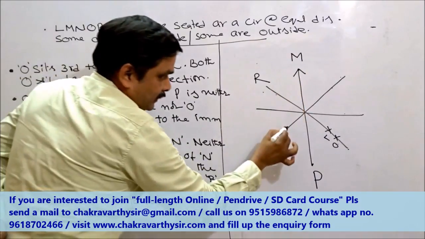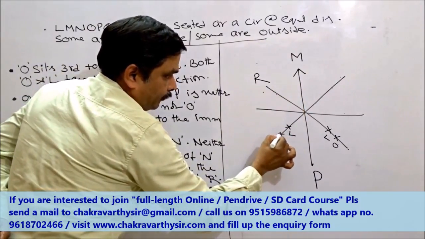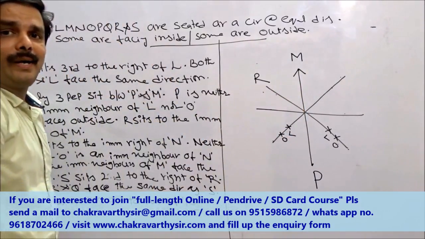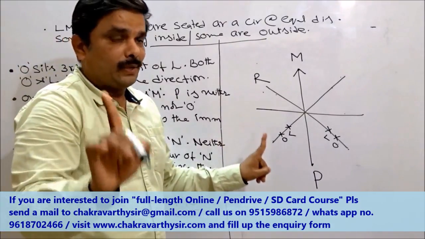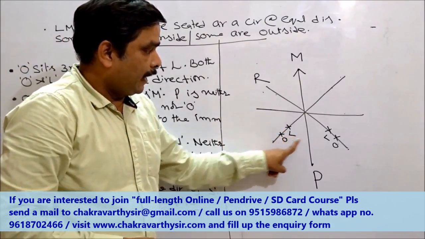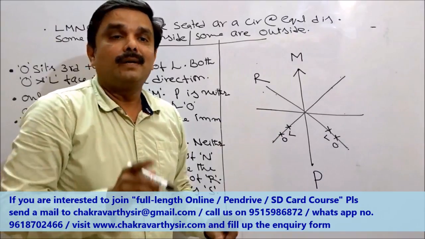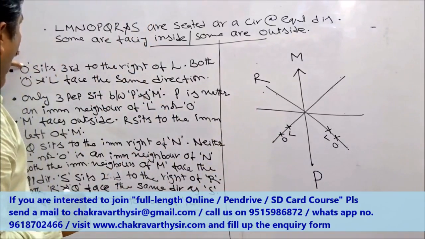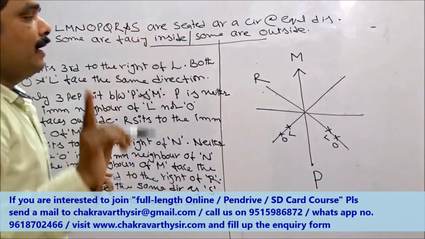Alright, even in this case, L cannot be here, O cannot be here. Alright, next, don't leave this one. About L and O, we have another piece of information. What is that one they have given here? O sits third to the right of L.